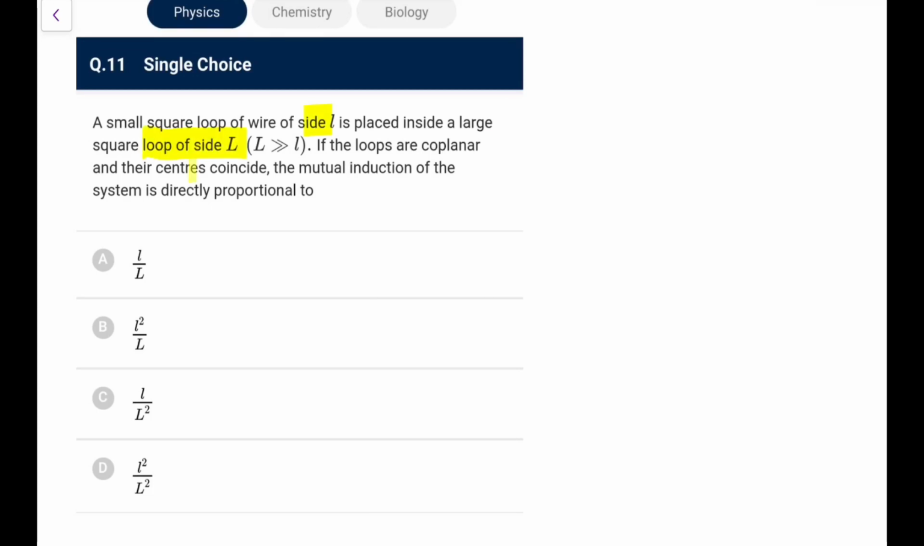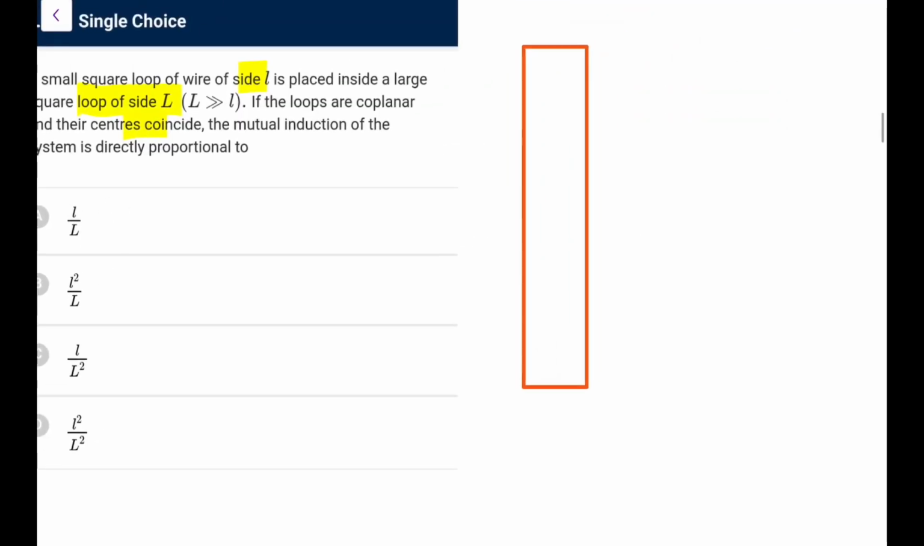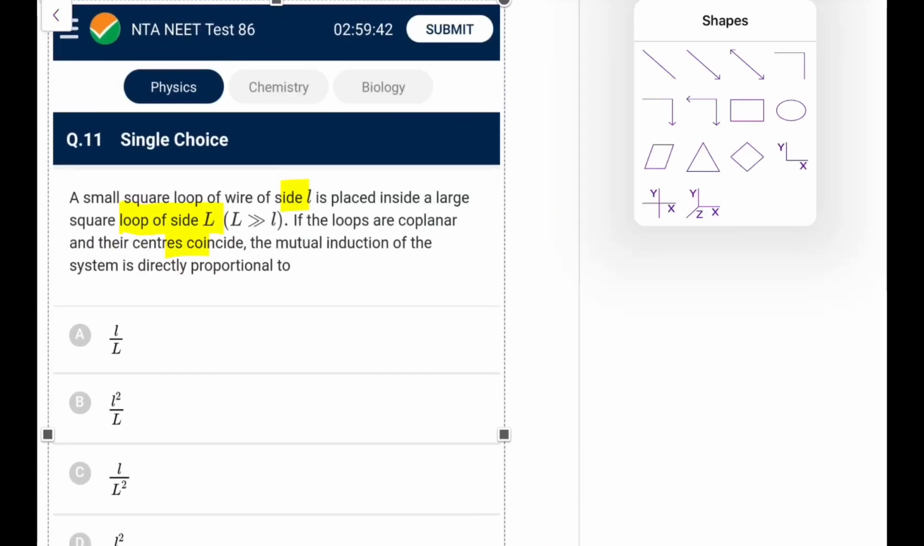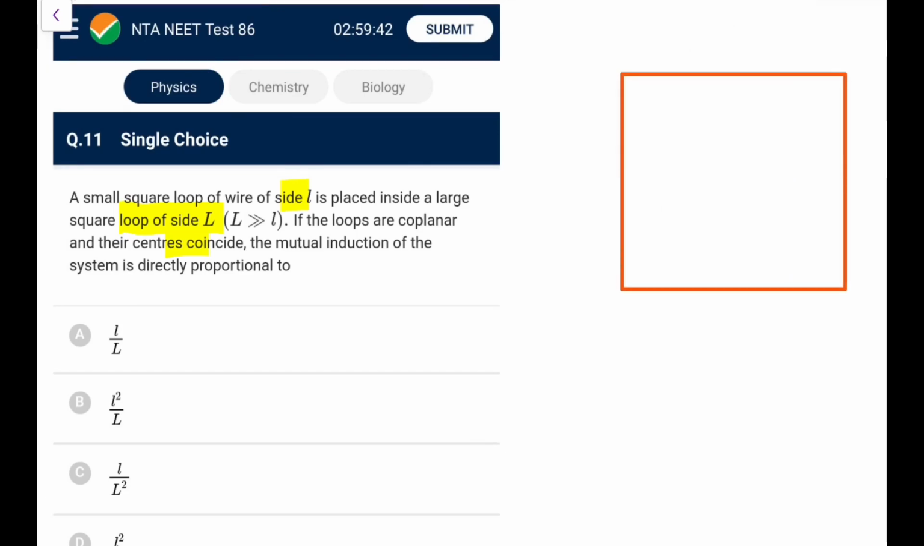The loops are coplanar, centers coincide, the mutual induction is directly proportional to... So what we will do, let me draw it. This is the bigger loop. Let's try it again. Let's say this is the bigger one, and this is a smaller one at the same center. So this is small l and this is capital L.